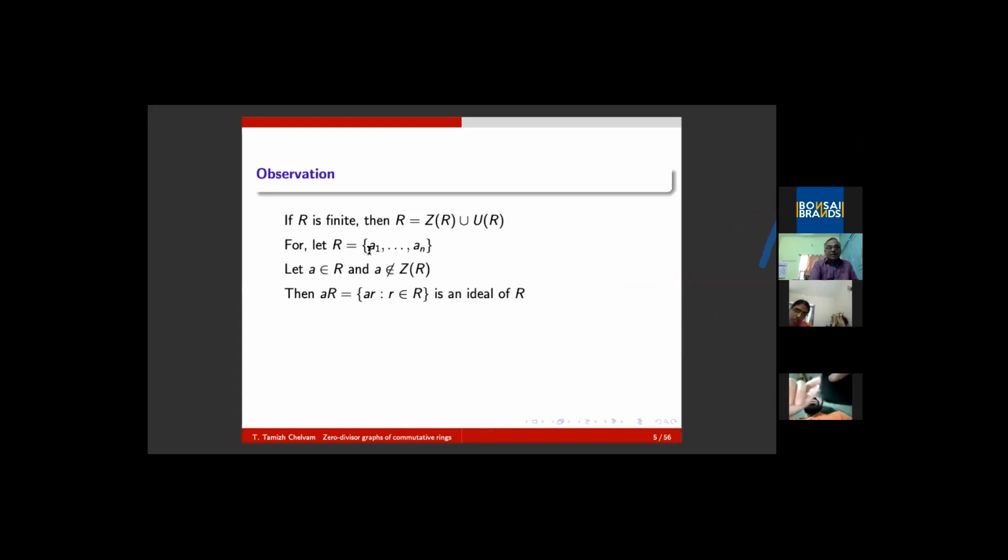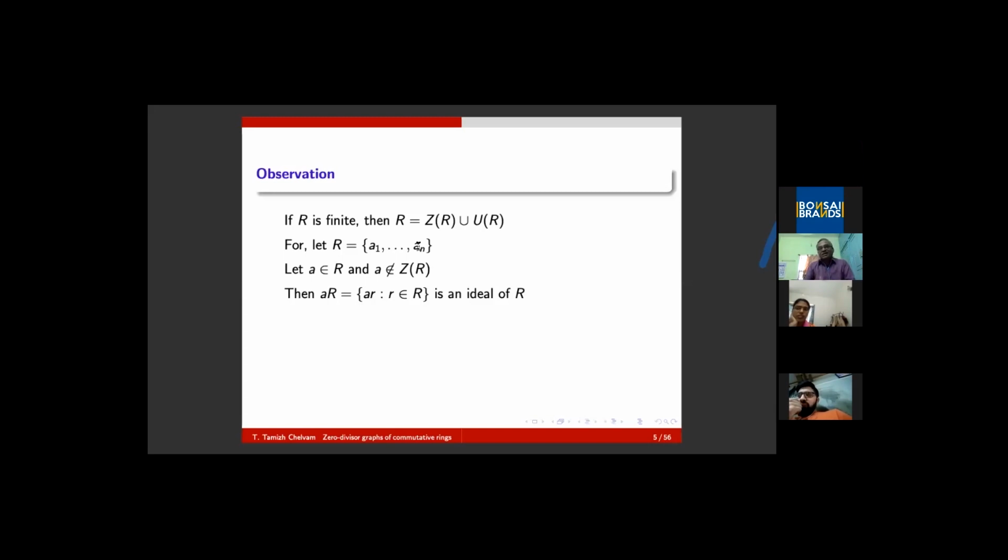So I will get a·a1, etc., a·an. Because these elements a·a1, etc., a·an must be distinct. Suppose for ai and aj, a·ai is equal to a·aj. By the distributive law, and ultimately bringing everything to the left-hand side, a·(ai minus aj) equals 0.